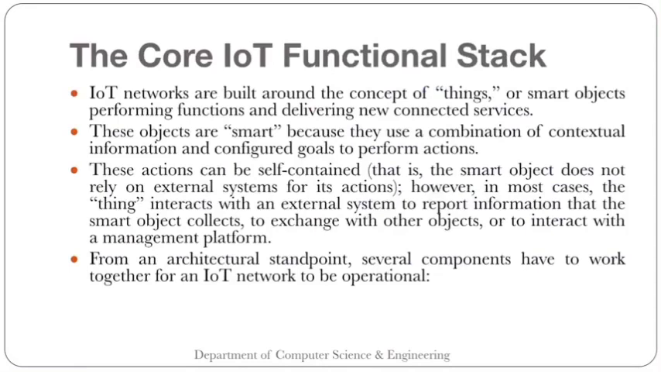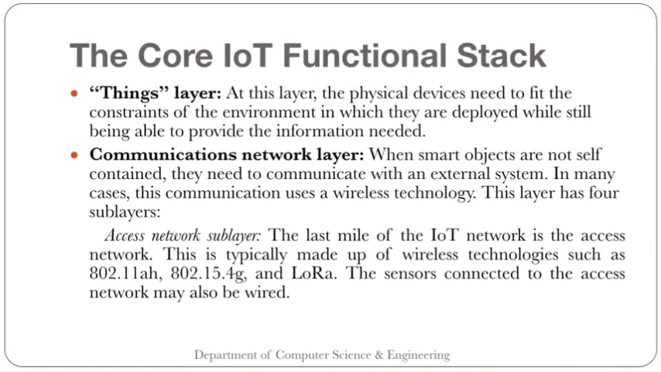Okay, so as we said, the first one is the things layer. At this layer, the physical devices need to fit the constraints of the environment in which they are deployed while still being able to provide the information needed. So based on which environment we are putting our particular device, thing or object in, that has to be taken care of, like whether we are putting it in a very hot environment, or whether it is exposed to water. These environmental things have to be taken care of whenever you are deploying that particular thing, so that it can sustain in that environment and provide us the information which is needed. Okay, so that will be taken care of in the things layer.